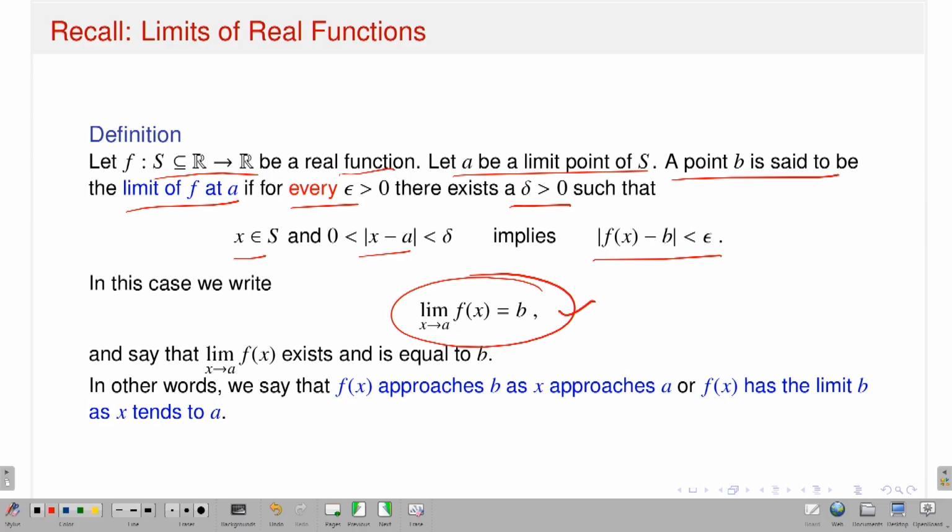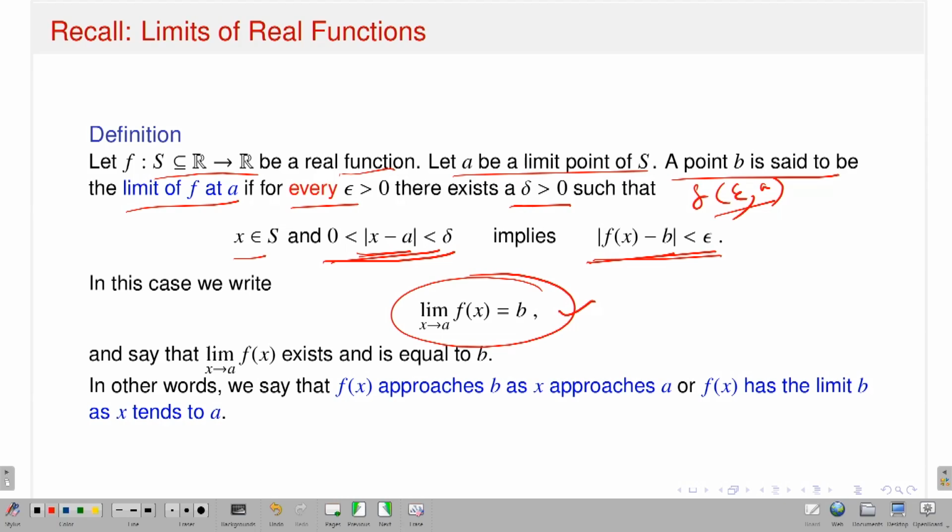Note that if I start with epsilon, the delta depends on epsilon and the point a itself. So, given epsilon, there should exist a delta which depends on epsilon and a, such that if I take x from the deleted neighborhood of a, that means what? That means 0 is strictly less than, that is, a is not included in this neighborhood. So this is a neighborhood of a of radius delta, but the point a is not there. It should imply that whenever x is coming from this set, the difference f of x minus b is less than epsilon.